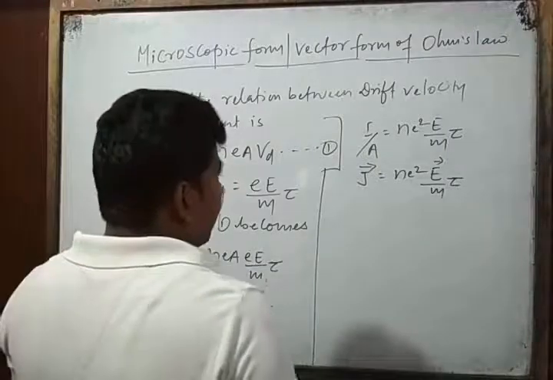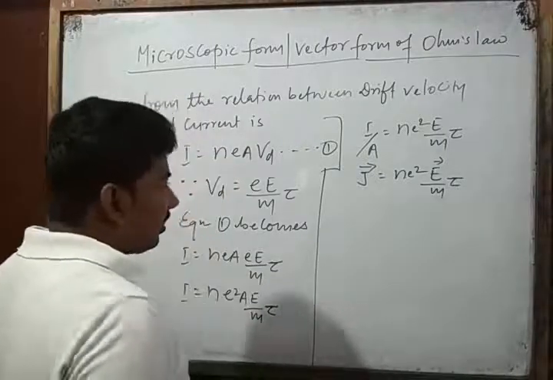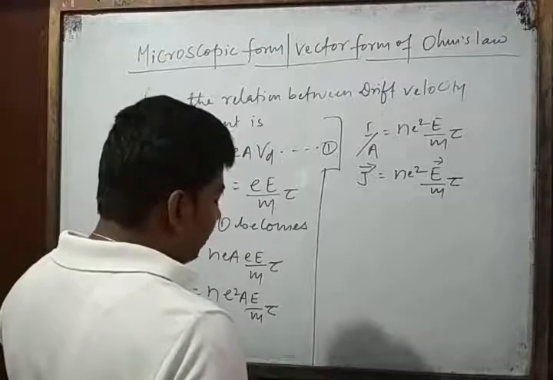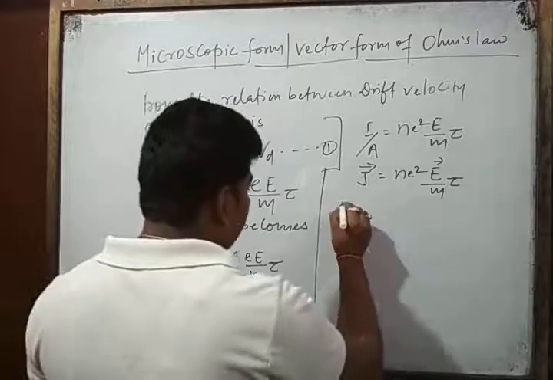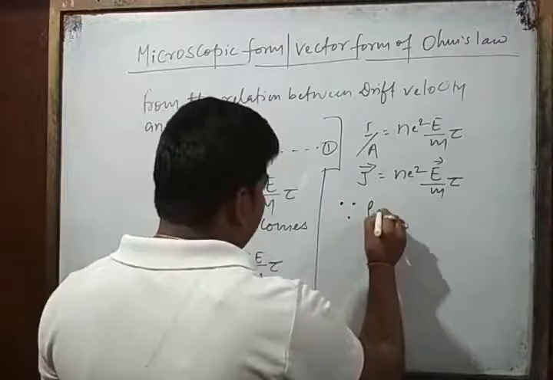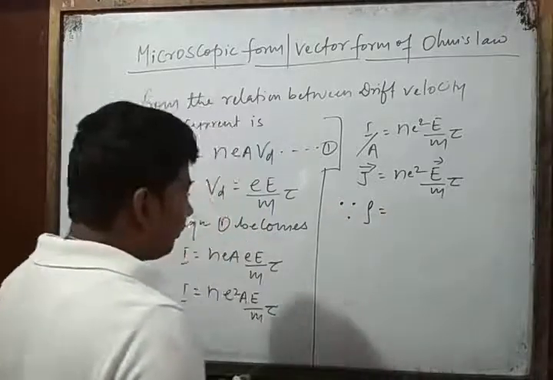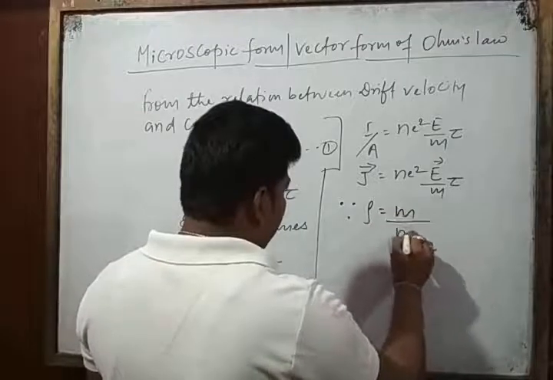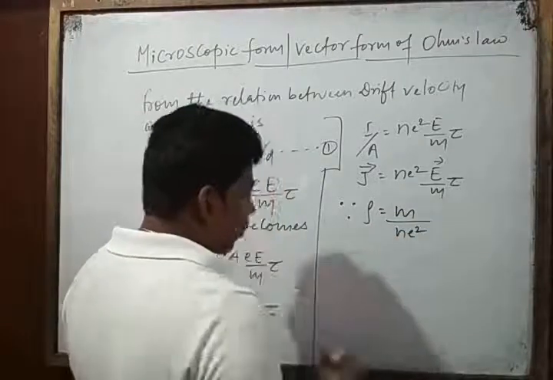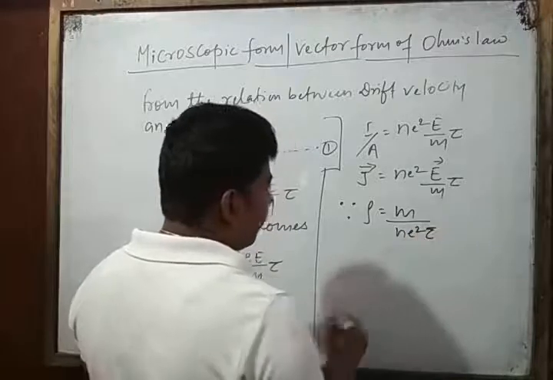So we know that the value of resistivity is equal to m upon NE square into tau.